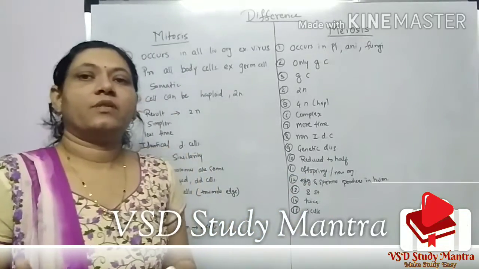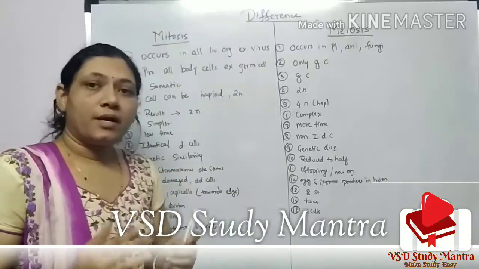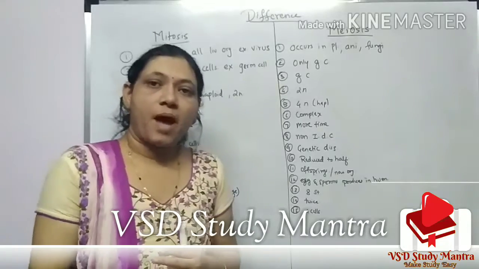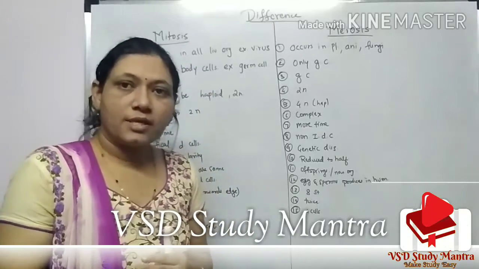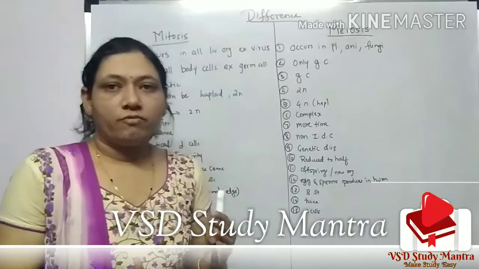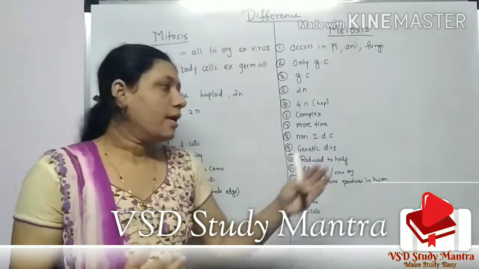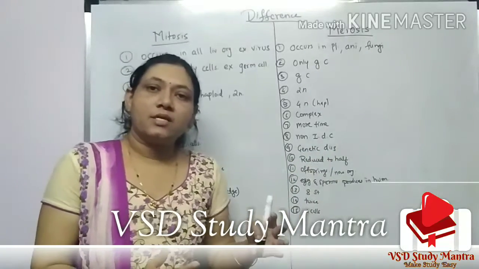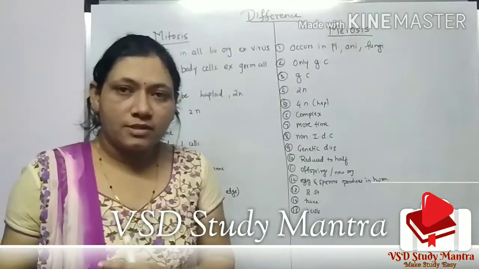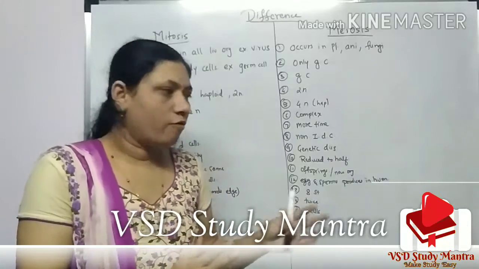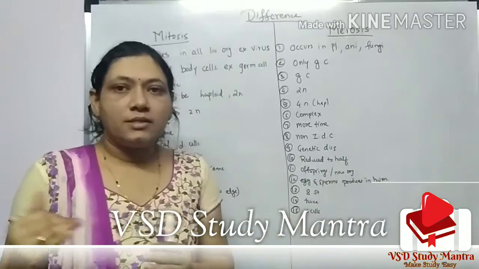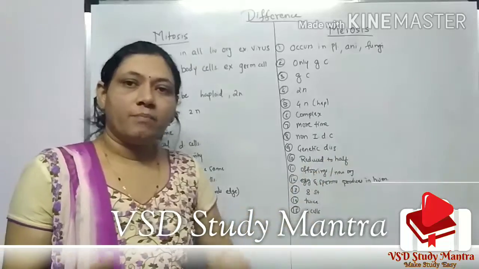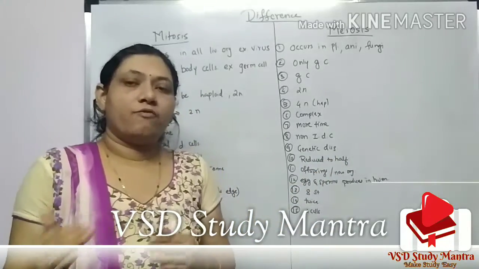Here the genetic material, that is DNA and cytoplasm, passed to the next new cell are copies of the parent cell. But in meiosis, the eggs and sperms, the mother's egg and the father's sperm cells, carry some of the mother's and some of the father's genetic information.